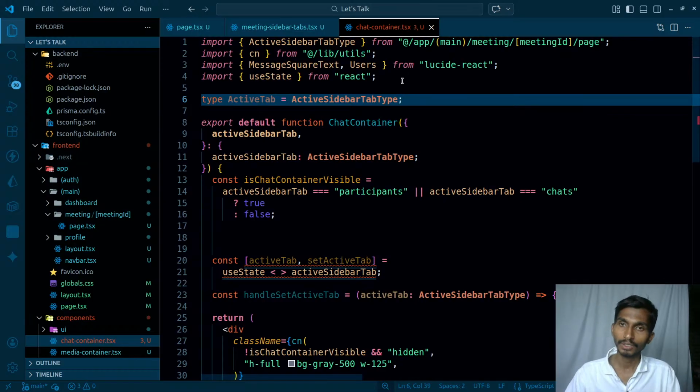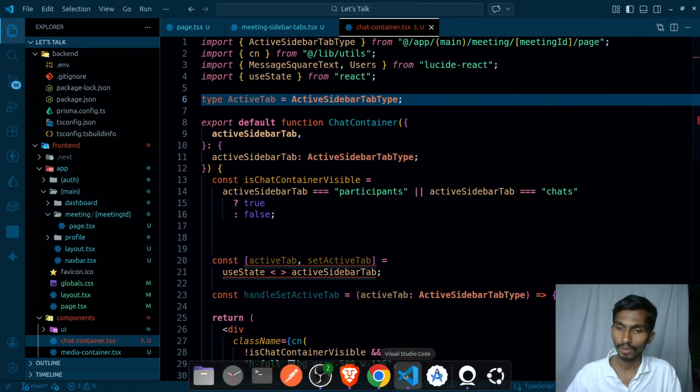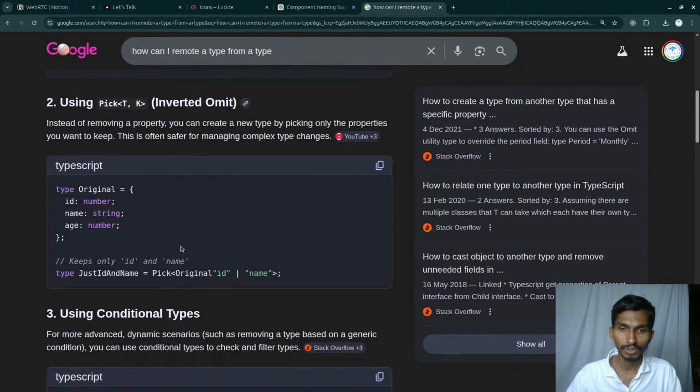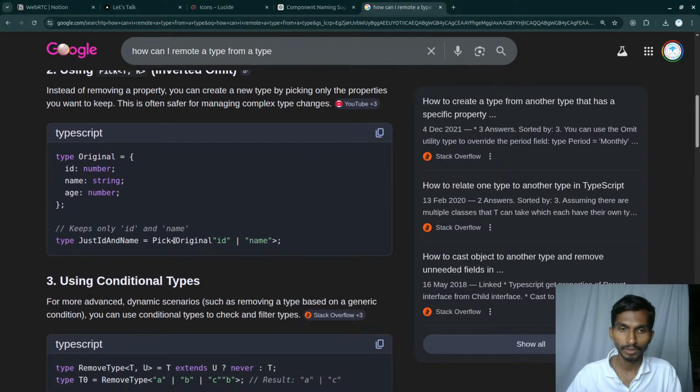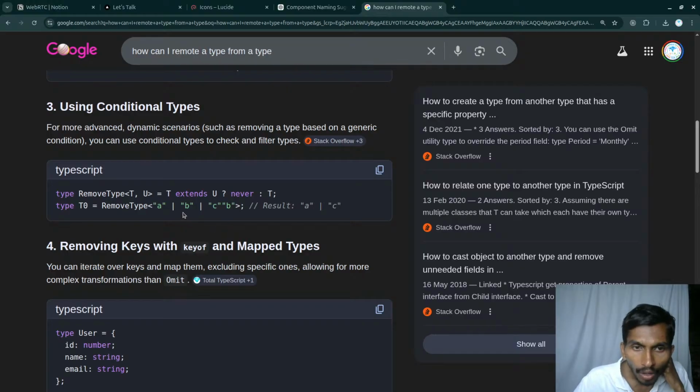So in that case, what can I do? Is there any way to just simply remove this original pick? This will not work. Remove type A from B, result AC. Remove type T, U, T extends U, whatever. Remove type A to B.